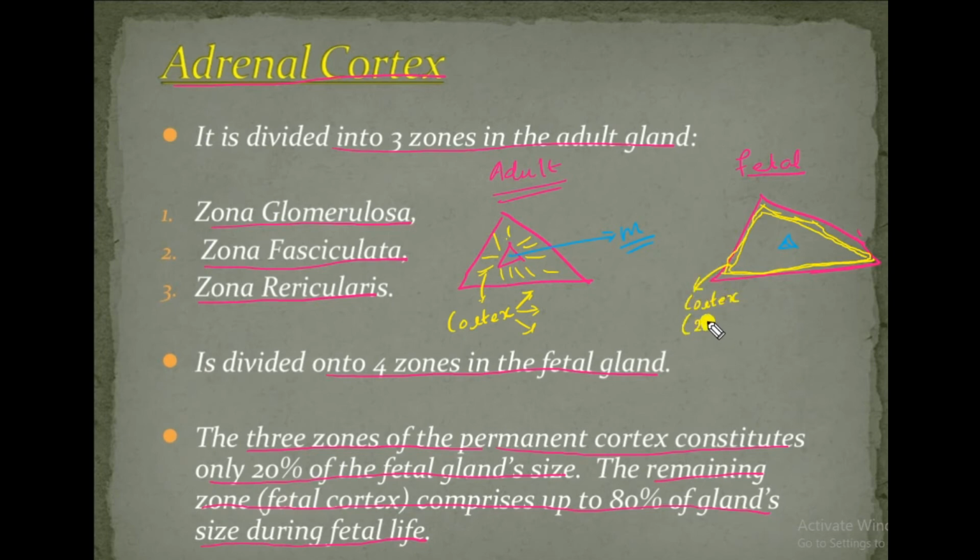This is only 20% in fetal, but in adult we have 80% these 3 zones, but in fetal it is only 20%, and the remaining 4th zone comprises 80% of the cortex.